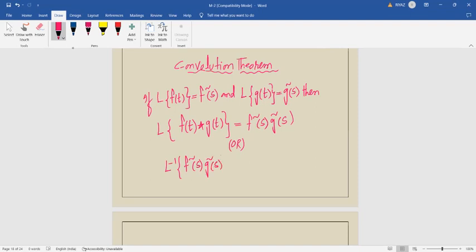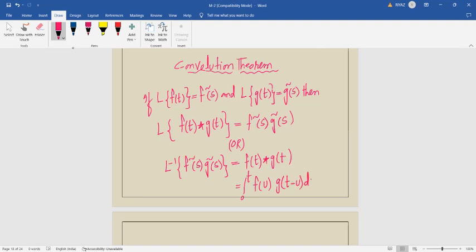is equal to, if you apply inverse on both sides, here L and L inverse cancel out. You will get here f of t star g of t, and its value will be defined like this: integral 0 to t, f of u into g of t minus u du.